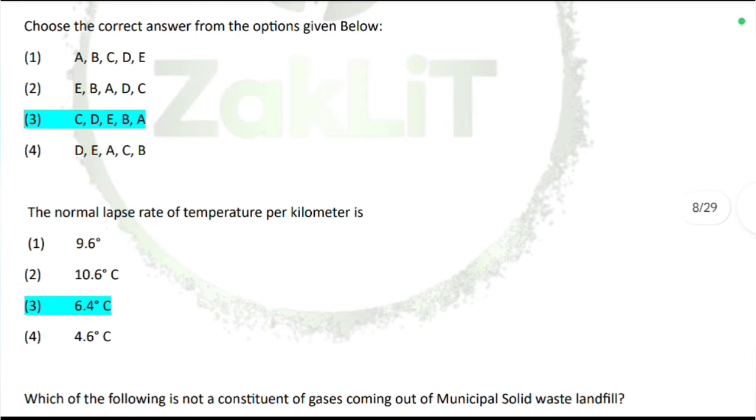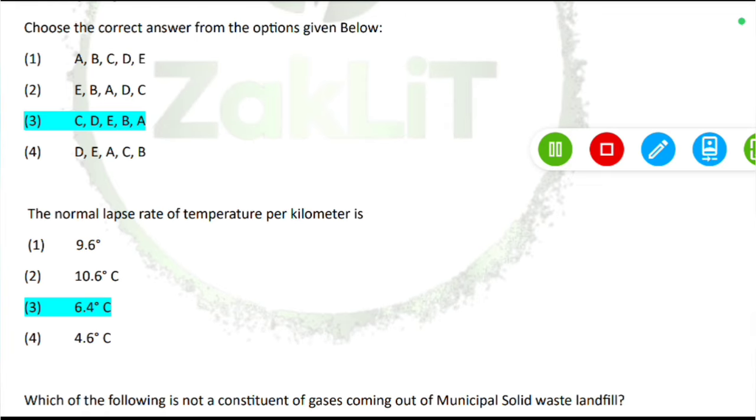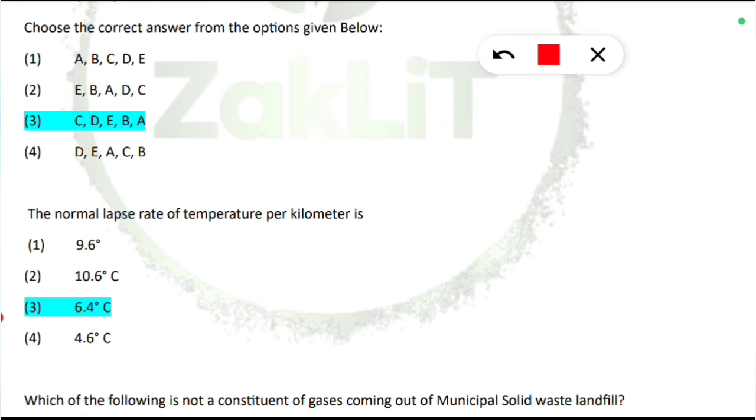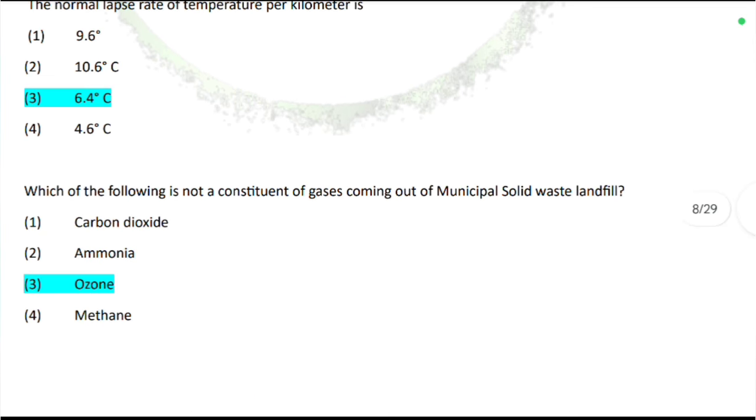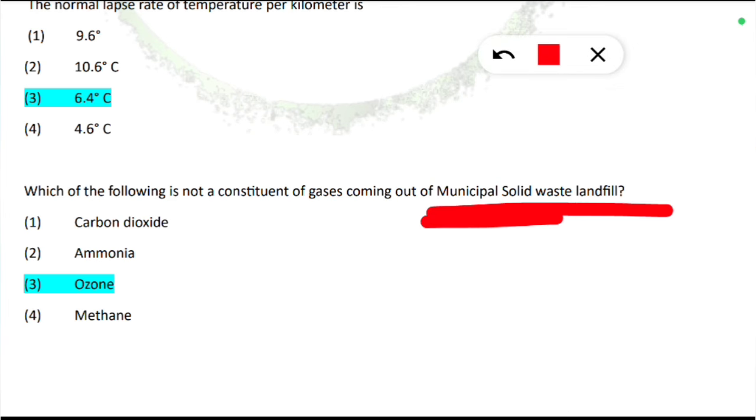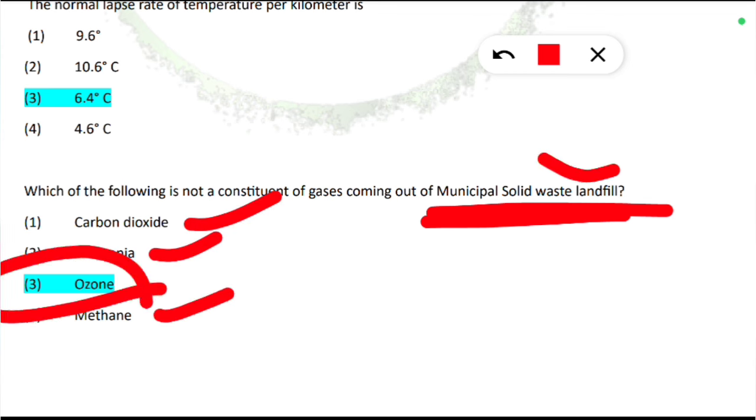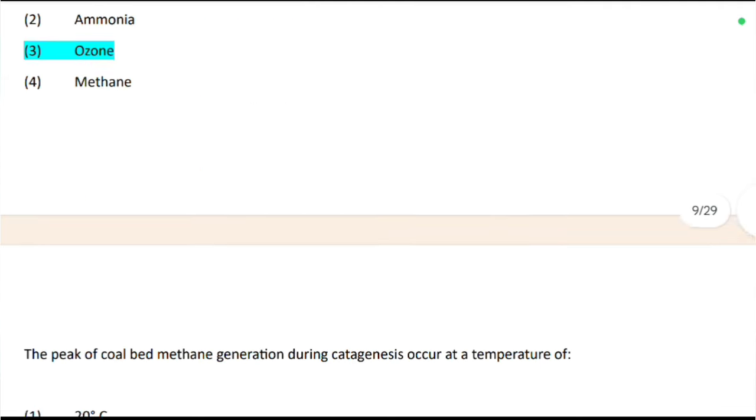Next is the normal lapse rate of the temperature per kilometer is how much? It is 6.4 degrees Celsius per kilometer. 6.4 degrees Celsius. It decreases. Next is which of the following is not a constituent of the gases coming out of a municipal solid waste landfill? Even a small child can tell. Carbon dioxide comes, ammonia comes, methane comes, but ozone doesn't come from a municipal solid waste landfill. If it came, then definitely everybody would be having skin cancer and all this issue. So it is not coming, thank God. Let's move on to the next set of questions.